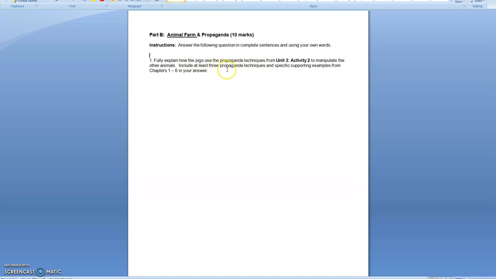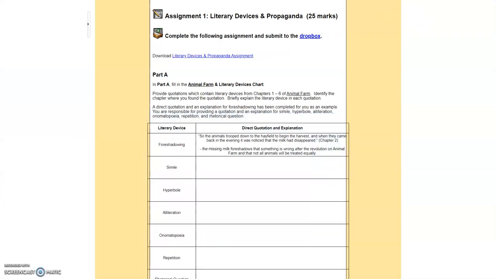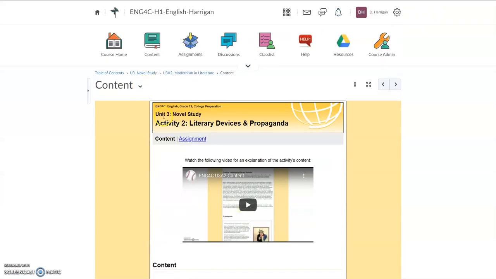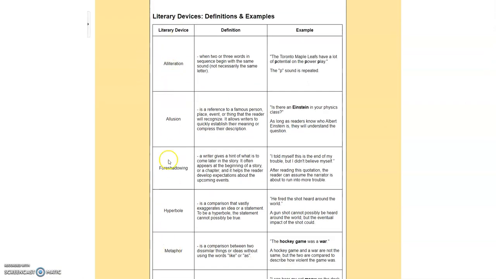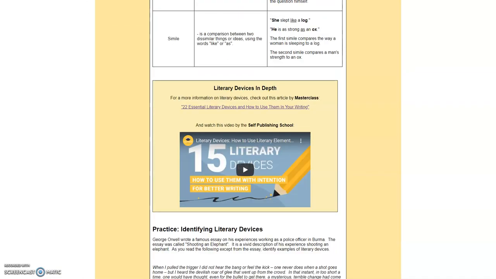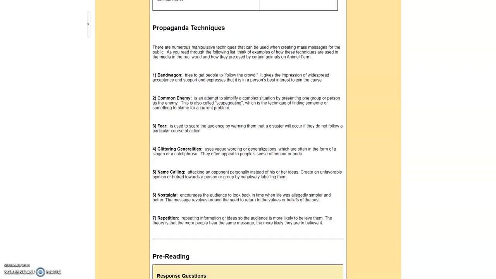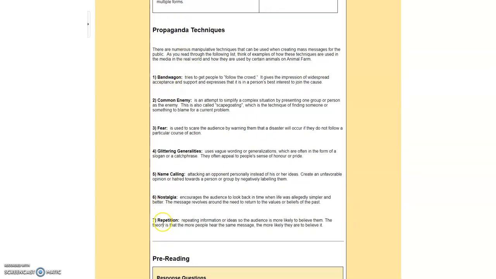If you do need a review of the propaganda techniques, you can always go back into the content of Unit 3, Activity 2. And of course, you've got your literary devices that you can review here as well. If you go down near the bottom of the page, we have our propaganda techniques, and we have 7 of them. So I'm asking you to find at least 3 of these that are being used in Animal Farm and to provide examples to prove it. It doesn't matter to me which 3 you choose, but show me that at least 3 propaganda techniques are being used in the novel.